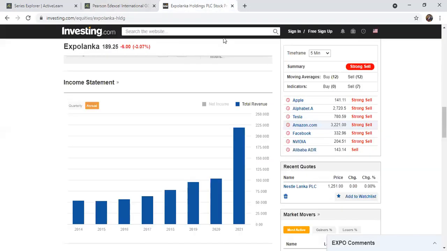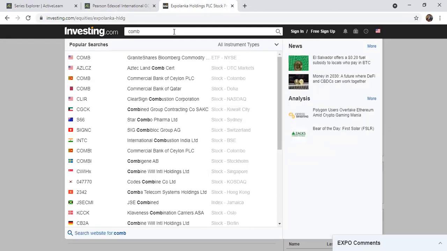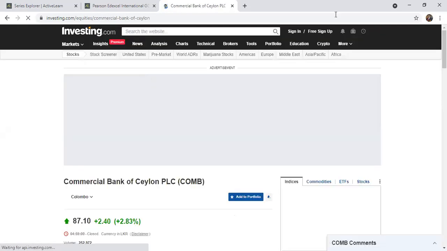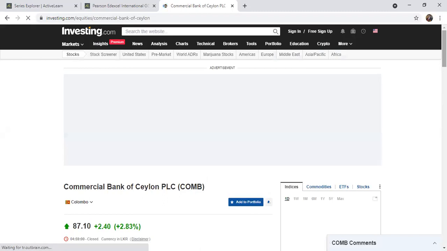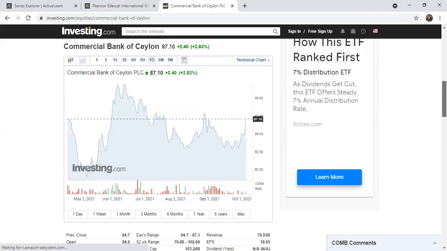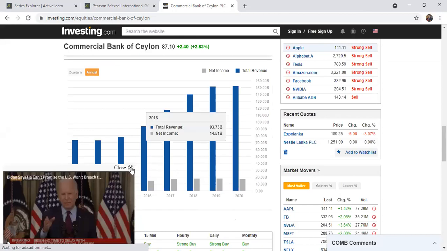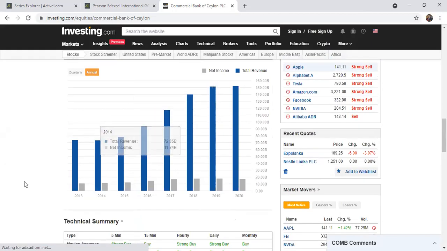Imagine today I'm thinking of buying a commercial bank, Commercial Bank of Sri Lanka or Sampath Bank of Sri Lanka. Which bank is better? The Commercial Bank share goes around 87 rupees. So if I go to their net profit, operating profits and everything, you can see the share market charts like that. Commercial Bank also has improved. Look at the pandemic time, 2018, 19, 20, the share improved, but 2019, 2020 it looks stable. The net revenue is about 151 billion.